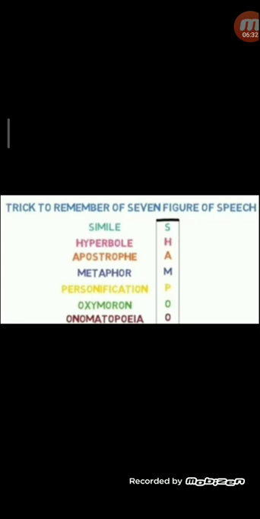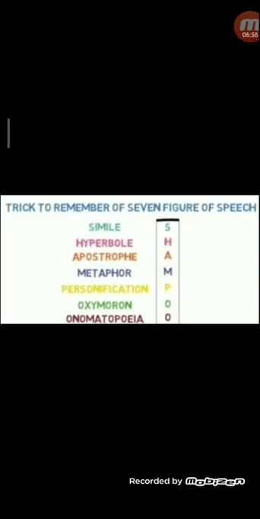Second is repetition, children. Repetition is what? A particular word is repeated. Merry-go-round goes round and round, round and round. So the entire word is repeated, and both alliteration and repetition create a musical effect in poetry.